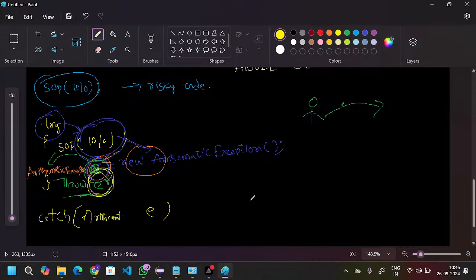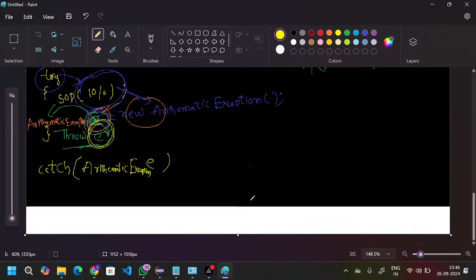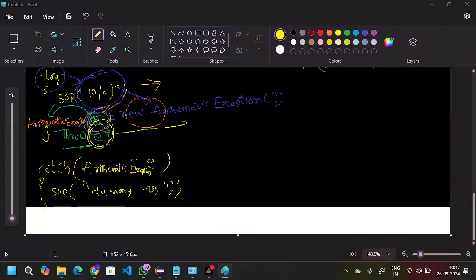Arithmetic exception. Okay. And here we are catching that exception. So instead of that exception, we will display some dummy message, like the number we cannot divide by 0. Like this we can handle. Are you guys clear with my point, or should I explain one more time? What is the process that happens internally?